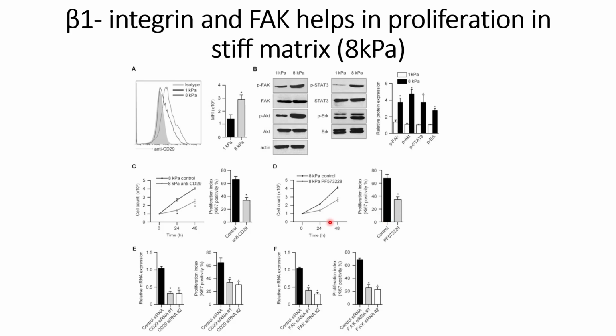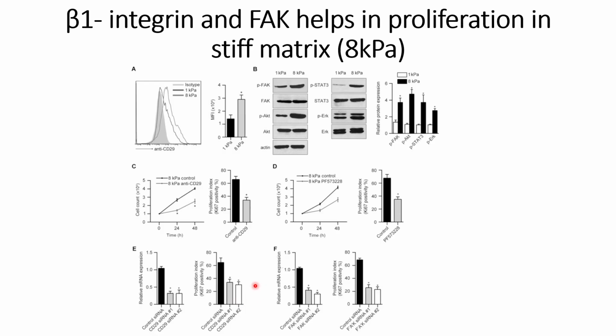Then they used a different approach also to confirm that they see the same findings. In this case, they silenced beta-1 integrin using silencing RNAs, and the results are shown here for two different silencing RNAs. Compared to the control siRNAs, the relative mRNA expressions are low. They also quantified this using Ki67, where we can see the Ki67 positive cells are low.